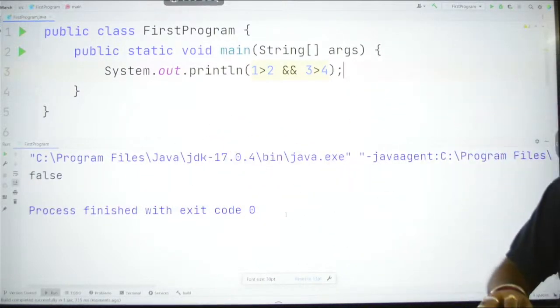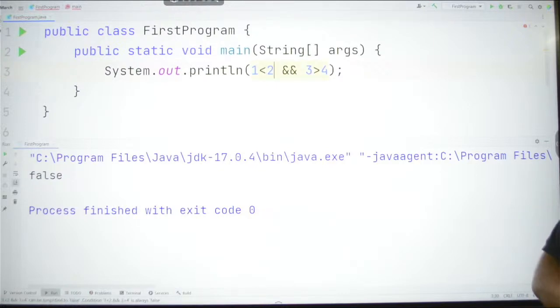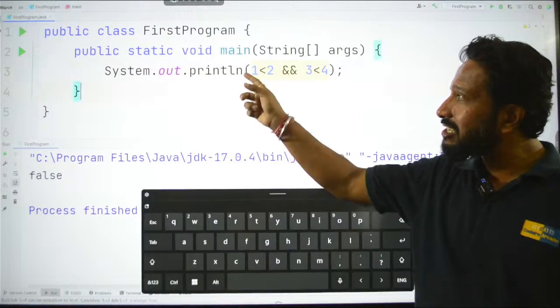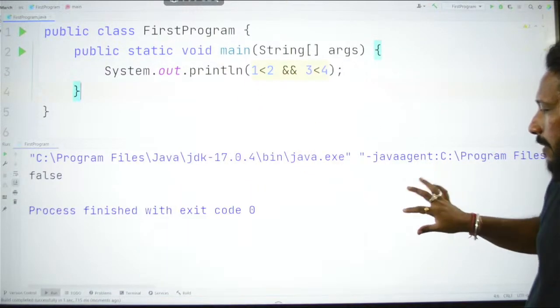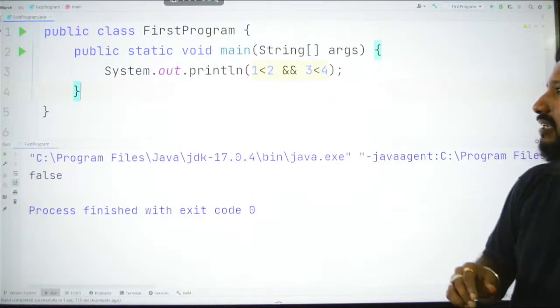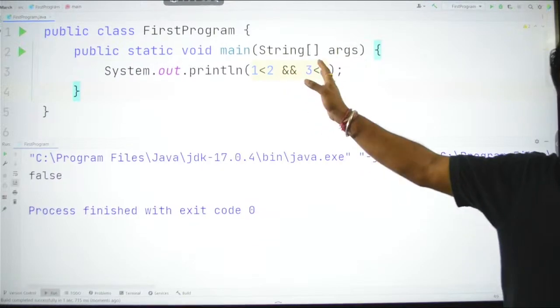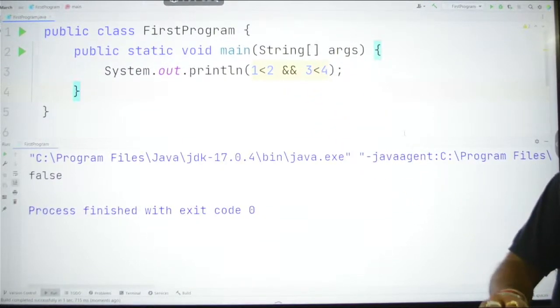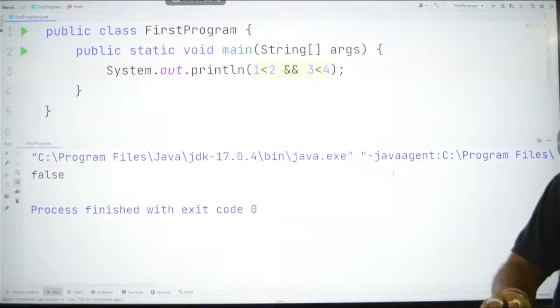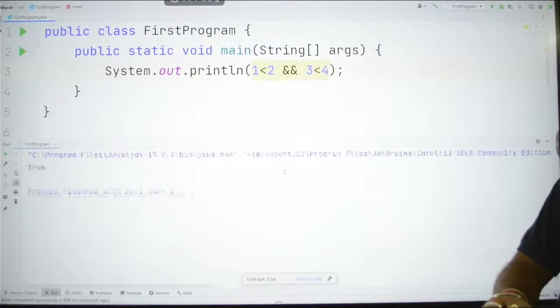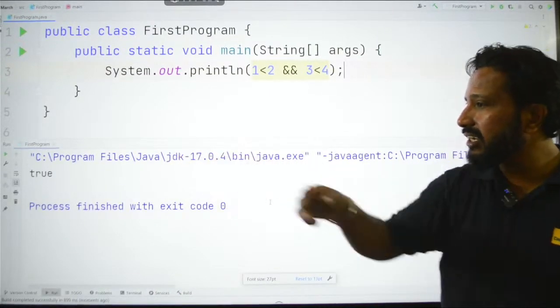Okay, so in case of AND, only if both the statements are true, then only you will get it as true. Okay, let me just correct it now. Now you can see 1 is actually less than 2 and also 4 is greater than 3. So these two are correct, right? So in that case, let me just run this now so that you can understand this. See here, now you can get true like this.